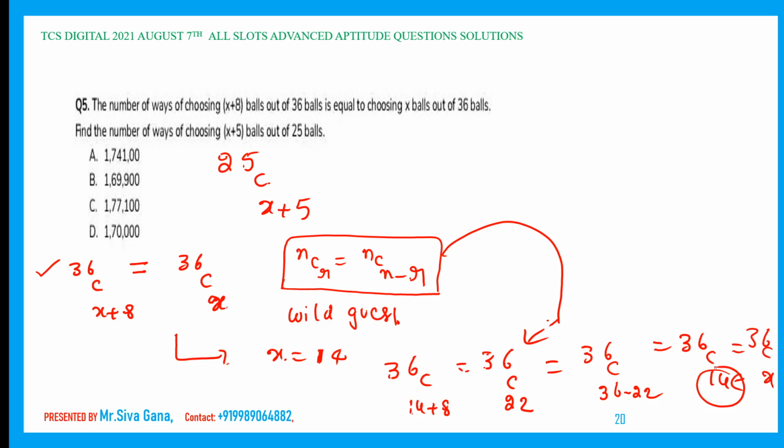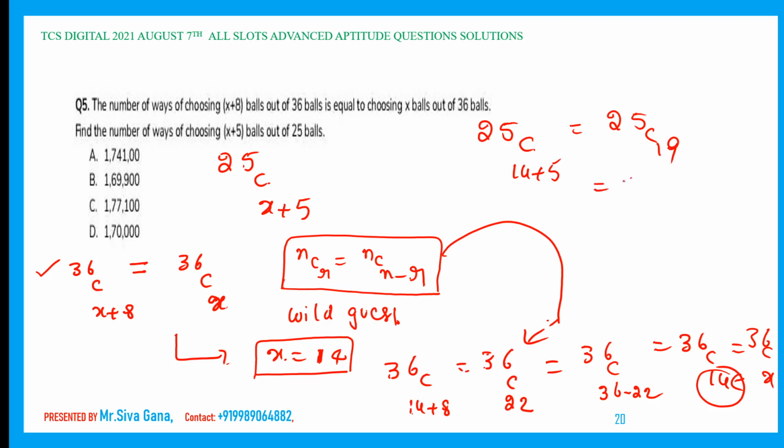Perfectly syncs for x is equal to 14. So x is 14. We need what? 25C(14+5), nothing but 25C19.